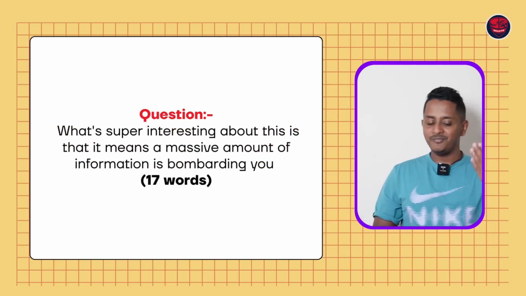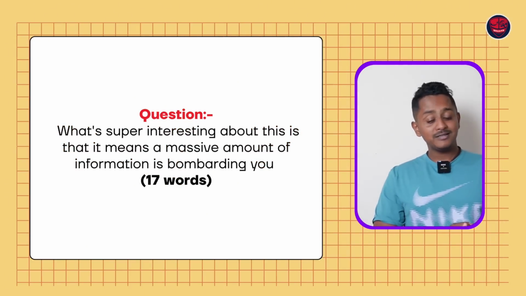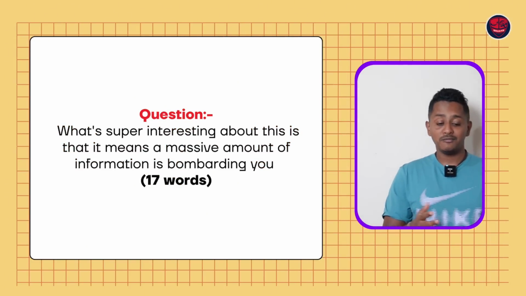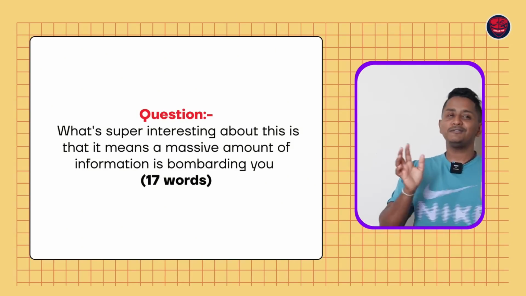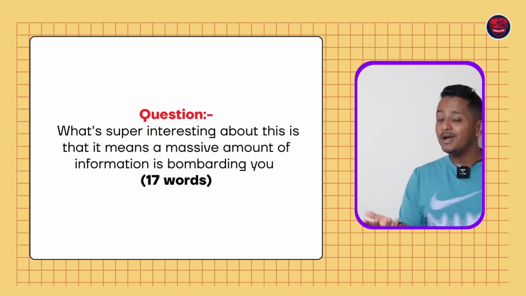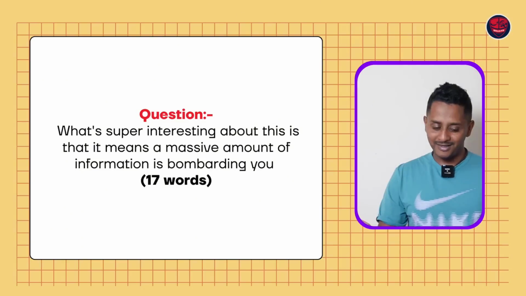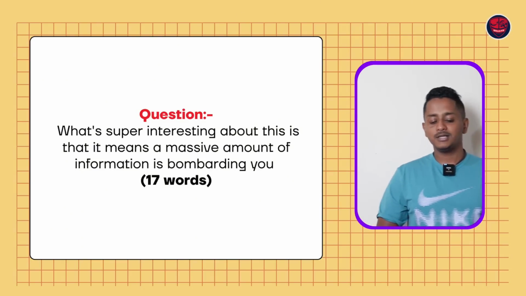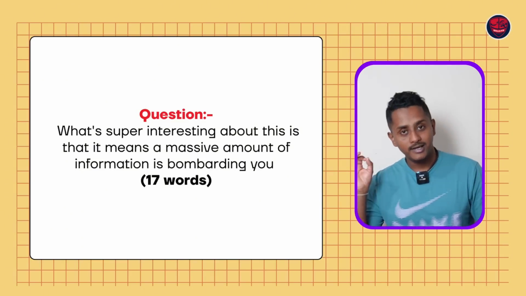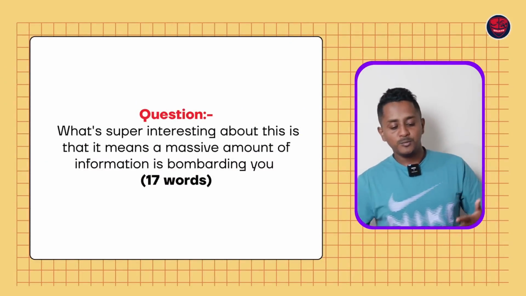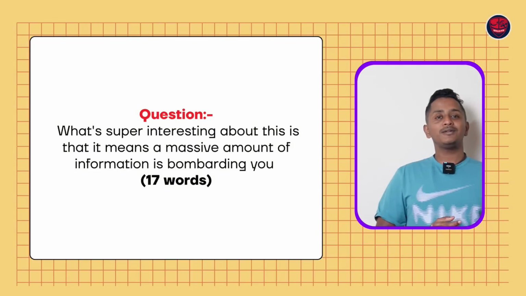If this is the question, what's super interesting about this is that it means a massive amount of information is bombarding you. 17 words are there, something like this. May not come, may come, we're not sure. If this comes, how do I end up speaking? What's super interesting about this is that it means a massive amount, and click next. Or you can also say, what's super interesting about this massive amount of information?